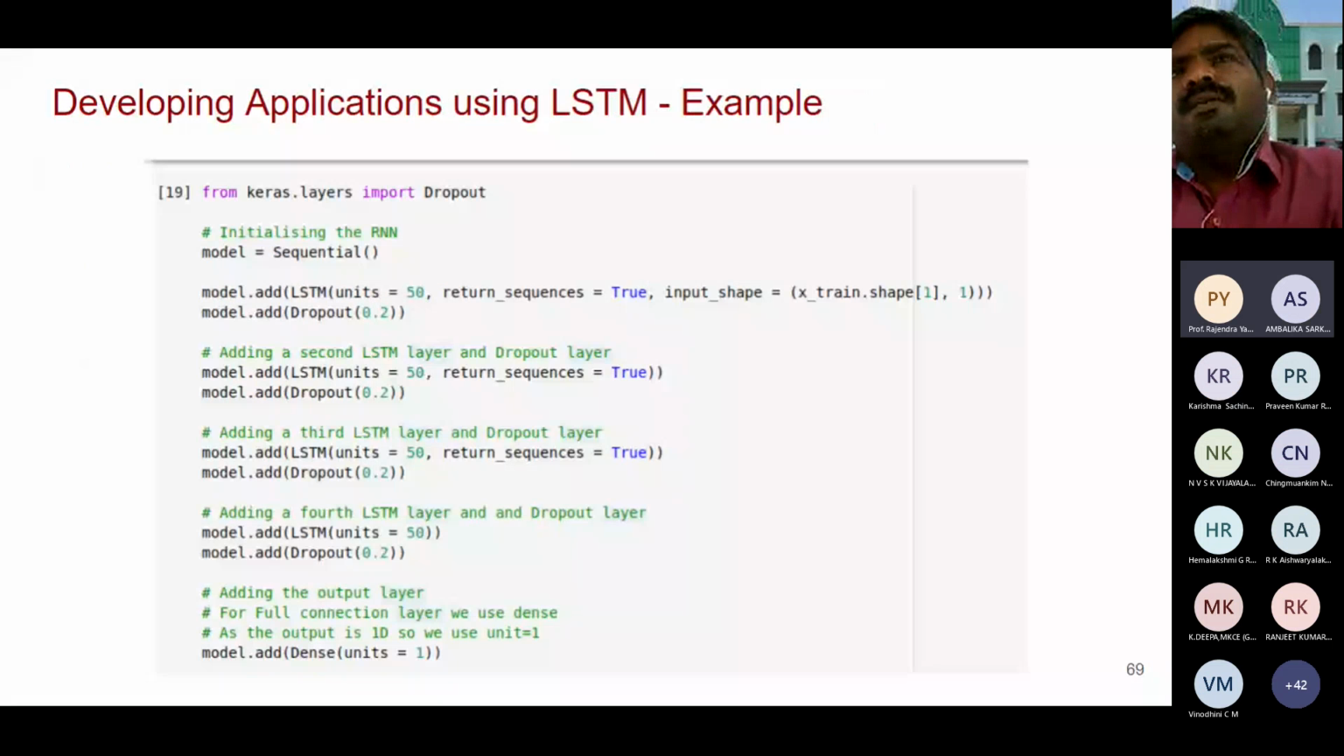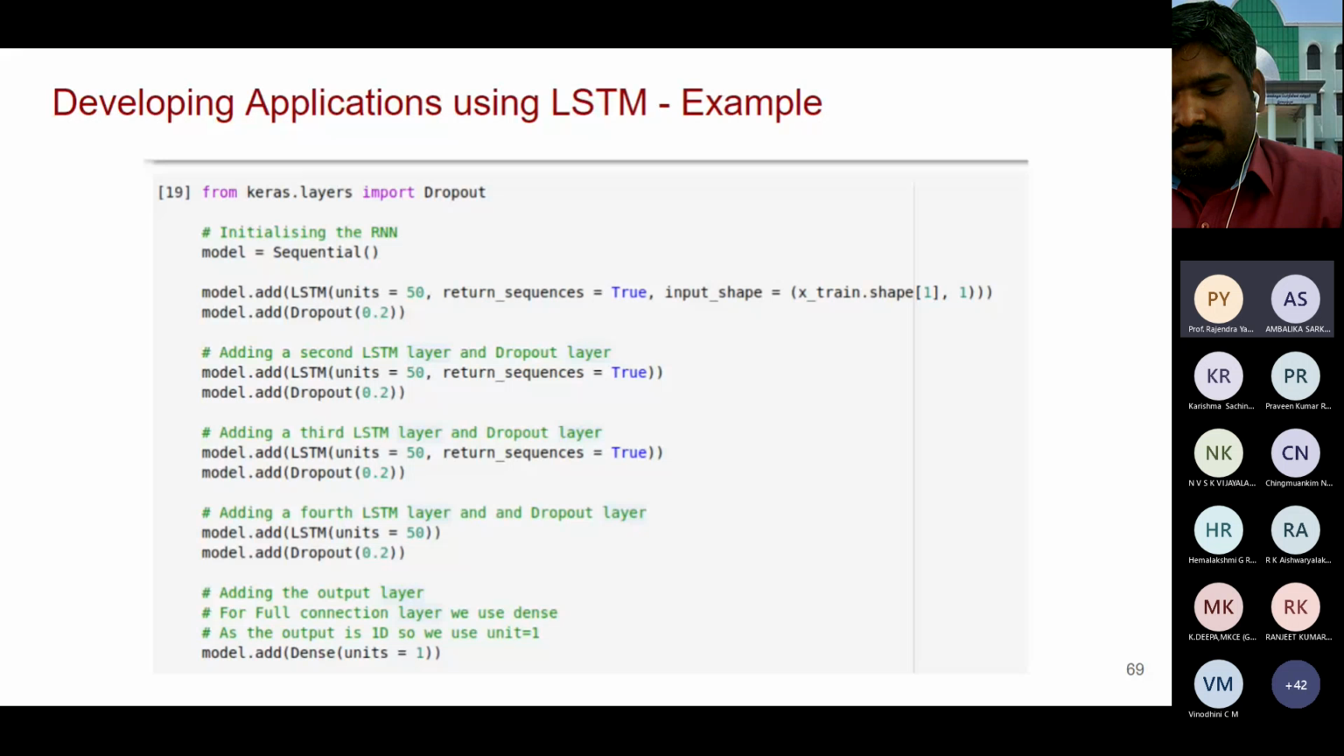Return sequences equal to true: if you say true, you will get multiple outputs. If your network is many to one, where you need only the final output, only one output, then it will be false. But in this case we are using many layers, so we have to give it as true. Then we have to give input shape, then dropout.